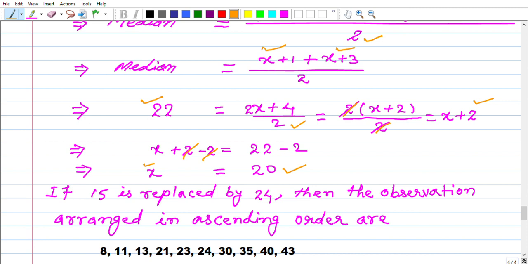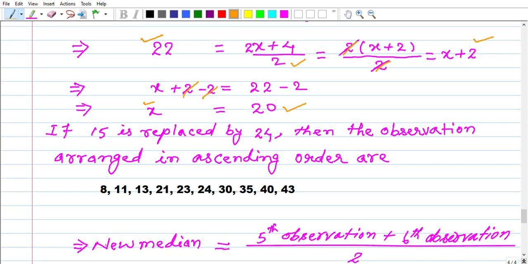And when we change the 15 to 24, where does 24 go? The places of 24 and 15 change after 15 is replaced by 24. Now I have shown here: 8, 11, 13, 21, 23, 24, 30, 35, 40, 43.